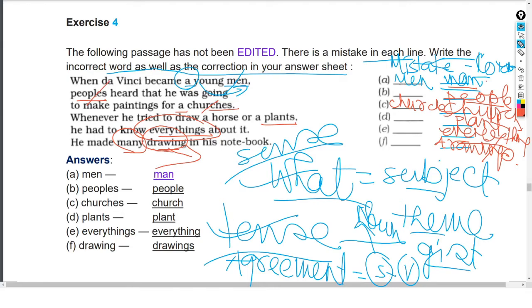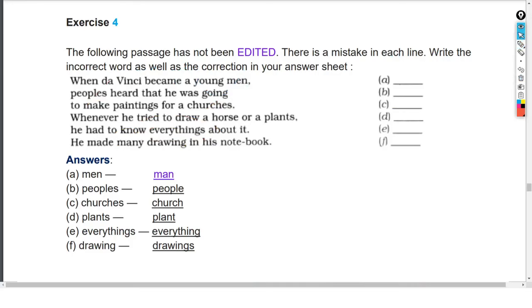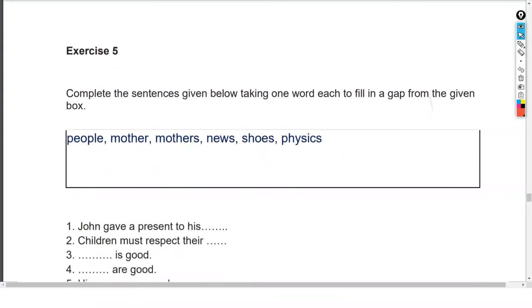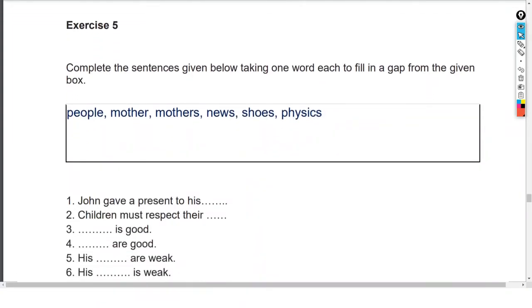And now let us go for the last one, and this is for your homework. So you will be writing this one. Let us see this. Complete the sentences given below, taking one word each to fill in a gap from the given box. देखिए people है, mother, mothers, news, shoes, physics. तो physics एक सब्जेक्ट है। Even though it actually looks like plural, it is not, it is singular.